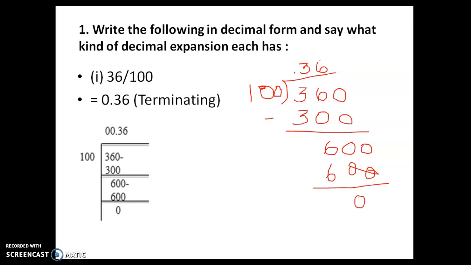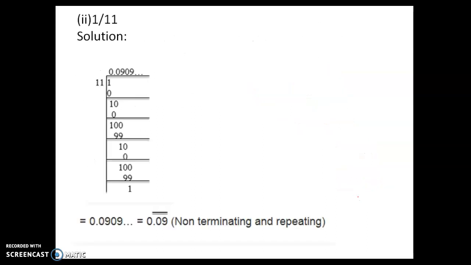So moving to the next problem: 1 divided by 11. Let us work this out here.